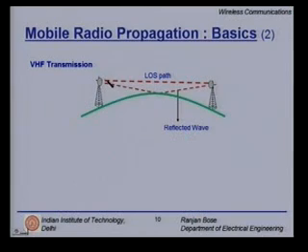Typically, you want the signal power to be as high as possible. Here, I am getting signal through the line of sight and I am getting more of the same signal through reflections. I do not want that, because this signal will reach at a slightly later duration in time and will actually end up corrupting it.